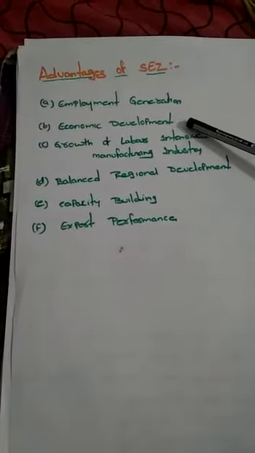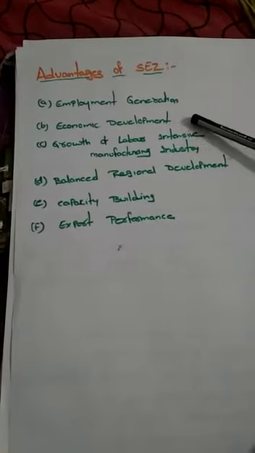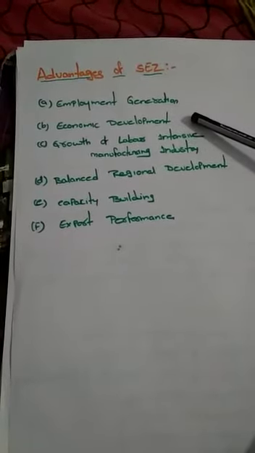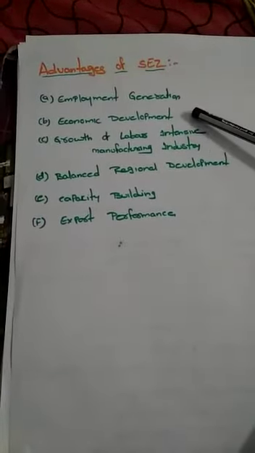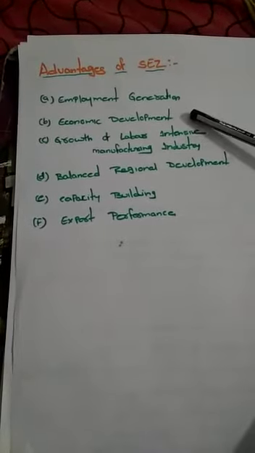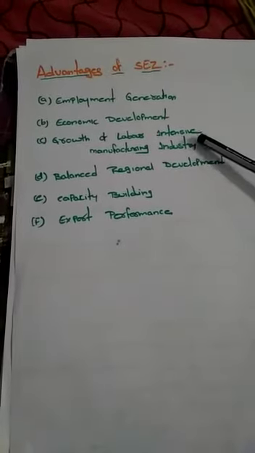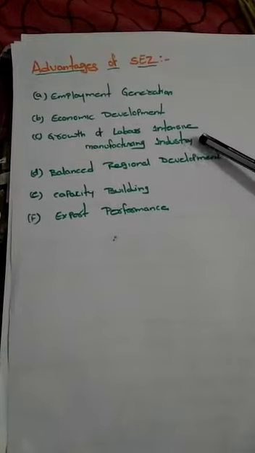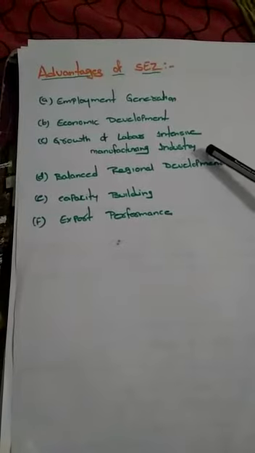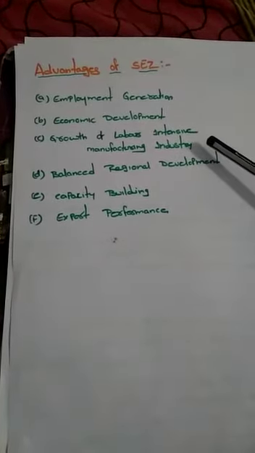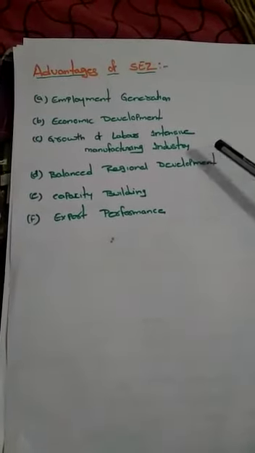The second point is economic development. When backward areas are announced as SEZ zones, some tax concessions and special incentives are given by the government, so that many foreign as well as domestic investors show interest to start their industries in those backward areas, so that they are developed economically. The third advantage is growth of labor intensive manufacturing industries. That means SEZ leads to the growth of labor intensive manufacturing industry, where more interest is given to labor intensive as well as manufacturing industry.